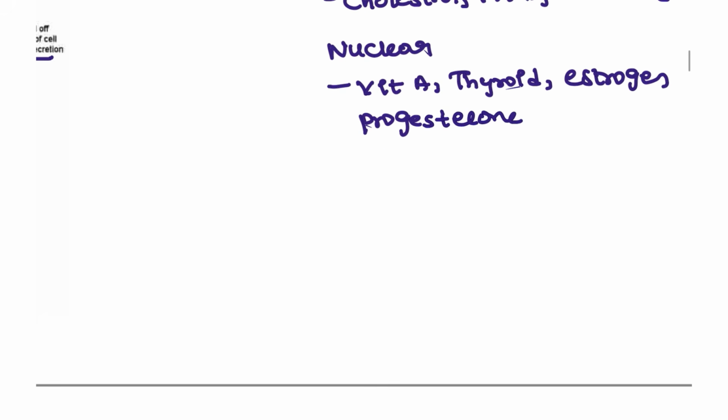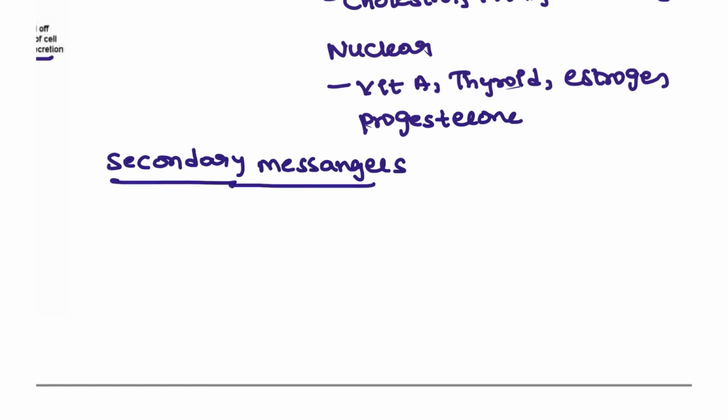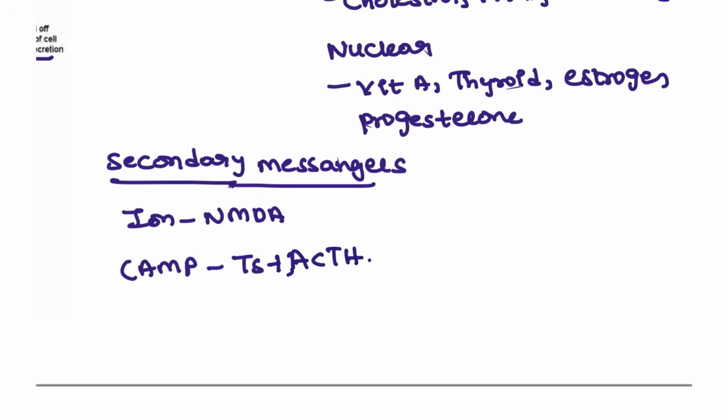Next, moving on to the secondary signaling. Okay, secondary messengers. In the secondary messengers, we have examples such as ion mediated, such as NMDA. This is one of the examples. And for cAMP, we have all the hormones such as TSH, ACTH, ADH, LH. These act through cAMP, with the help of adenylyl cyclase.